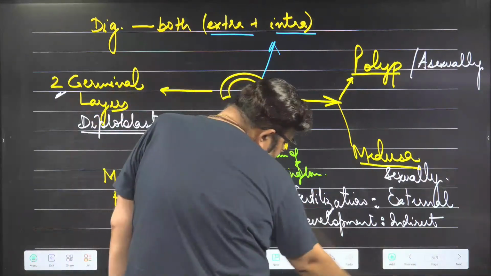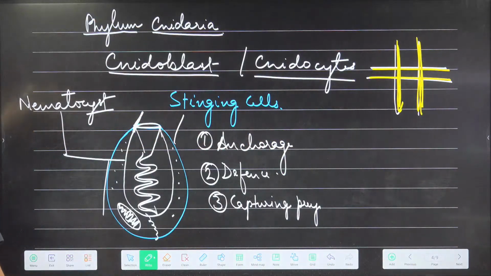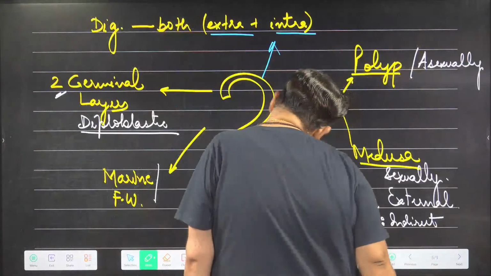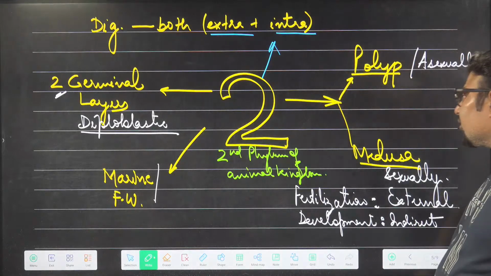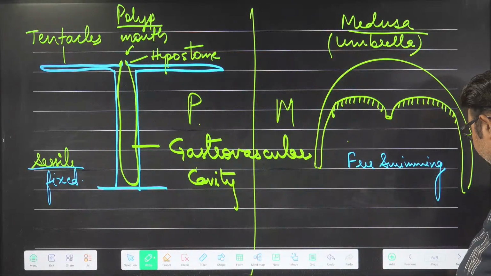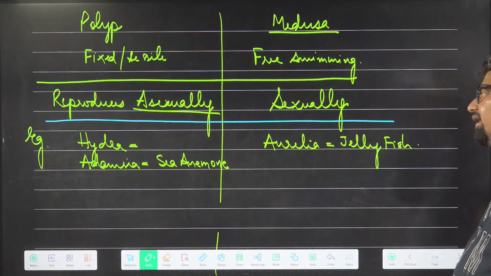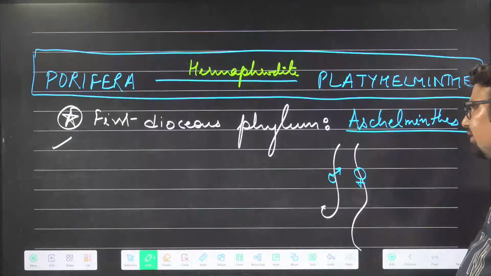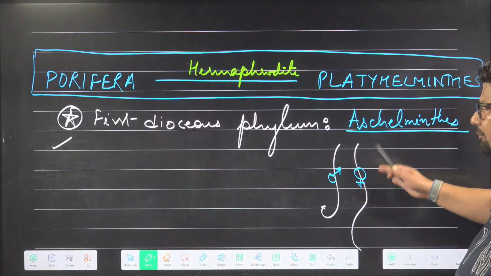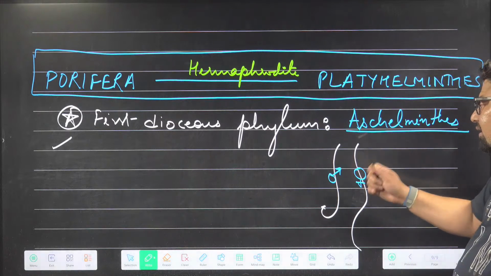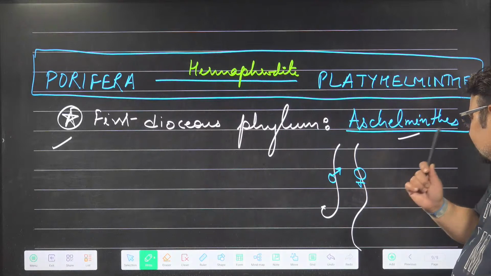The characteristic cell is the nematoblast, a stinging cell present in no other phylum. No other phylum has polyp and medusa, two types of form. They are diploblastic and radially symmetrical, with metagenesis. And this trick: Porifera to Platyhelminthes, all are hermaphrodite. The first dioecious phylum is Aschelminthes.